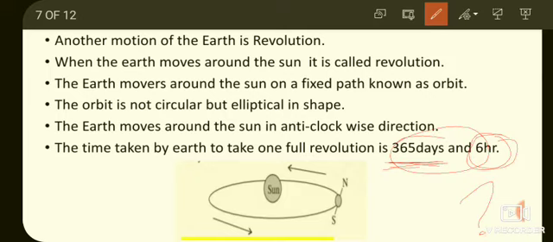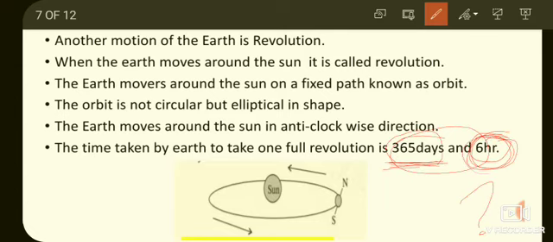After 4 years, this 6 hours is counted. That means in a normal year there are only 365 days, and the 6 hours is not counted.